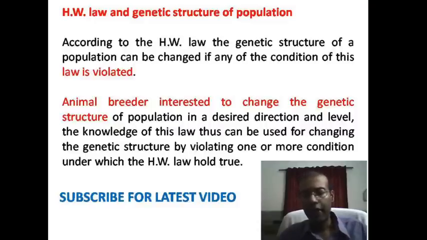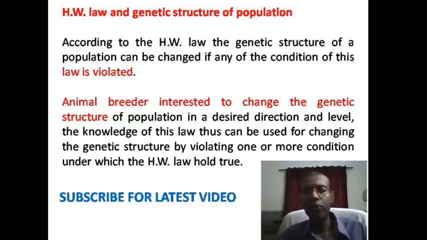Suppose we have two or three genes with different alleles, and a certain allele is helpful in production, so any breeder will want the frequency of that allele in the population to rise.